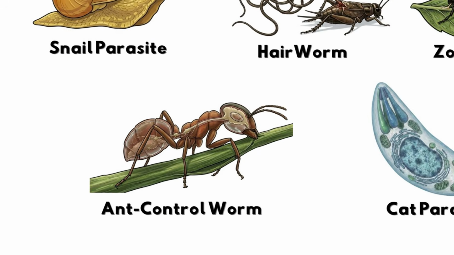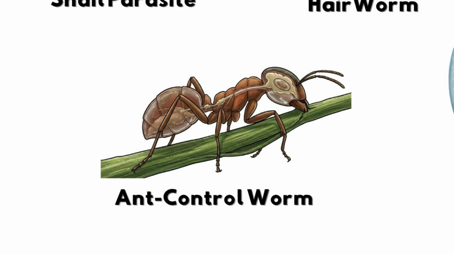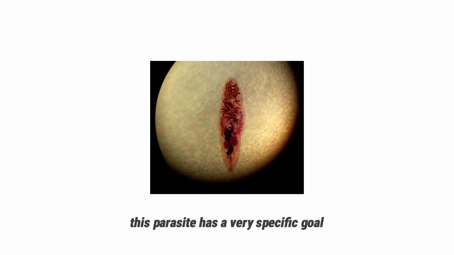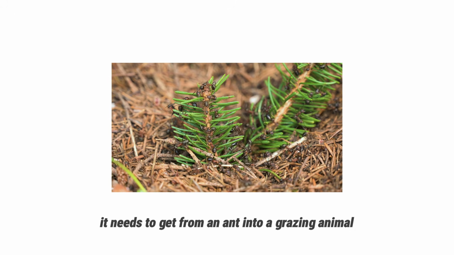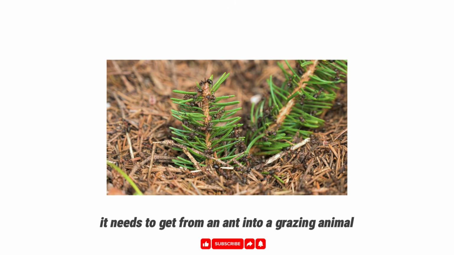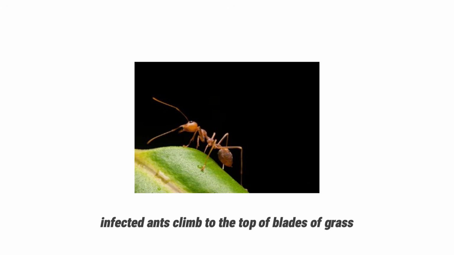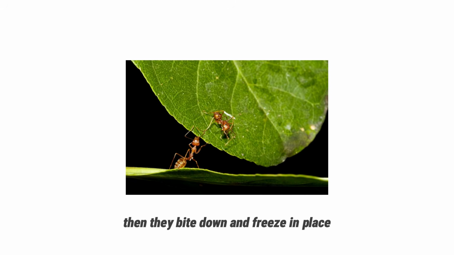Number 4. The ant control worm. This parasite has a very specific goal. It needs to get from an ant into a grazing animal. So naturally, it takes control of the ant. At night, infected ants climb to the top of blades of grass. Then they bite down and freeze in place.